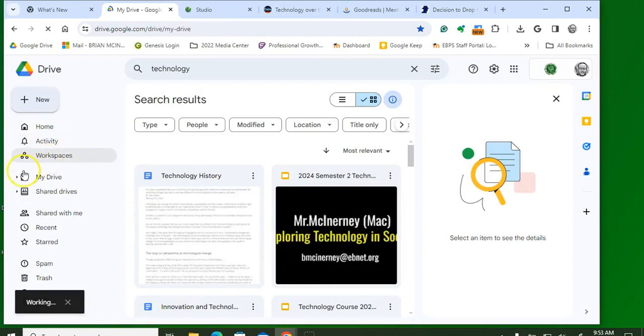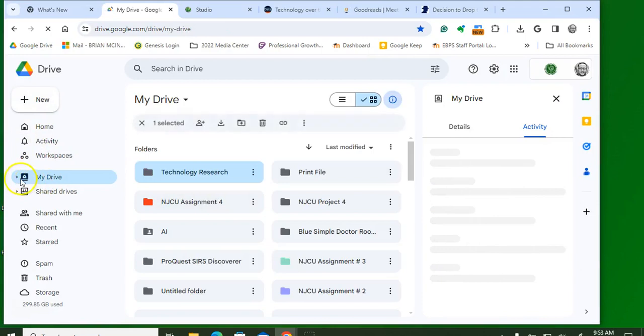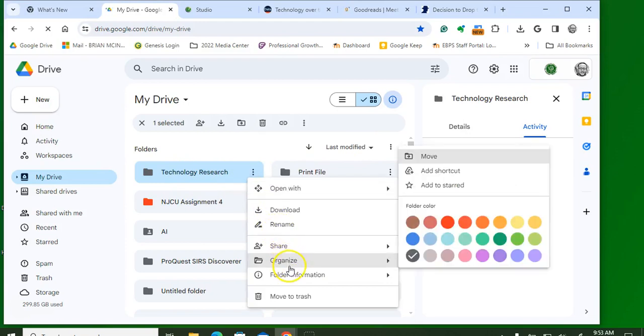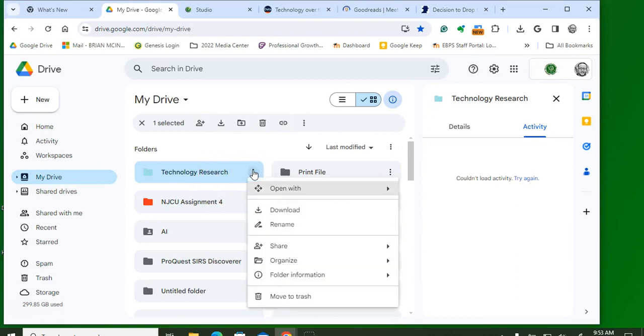Now you should see it pop up right there in your drive, with the last modified on there as default. I like to change the color of it, or go into organize, and then you could change the color here. This way it's just easier to see when you're going through a bunch of files. What we're going to have to do though is a couple of things.